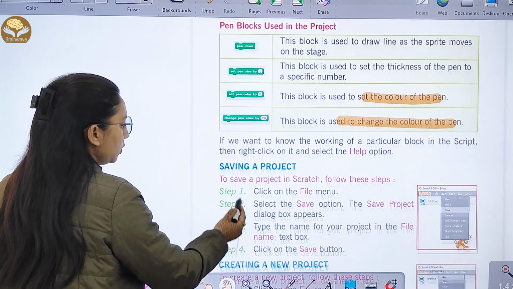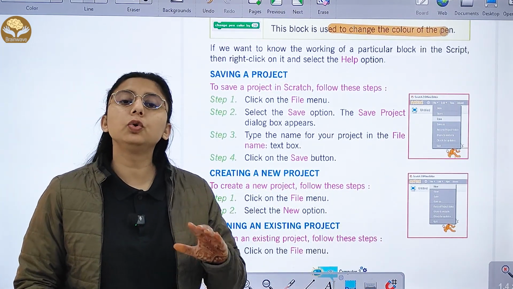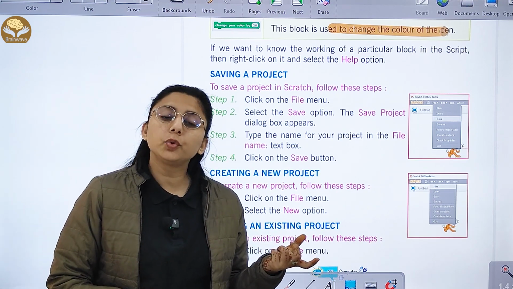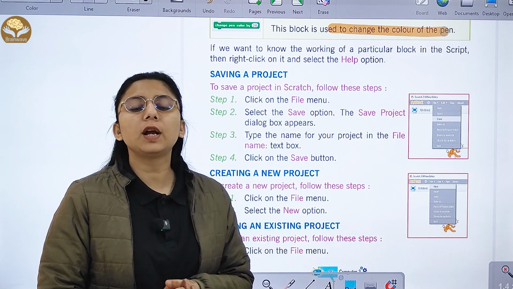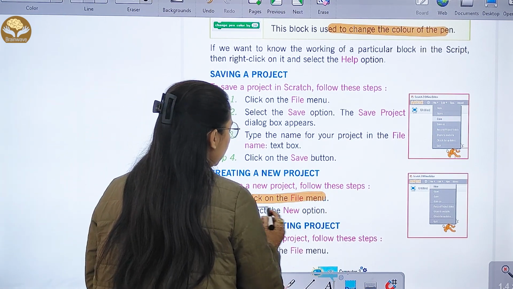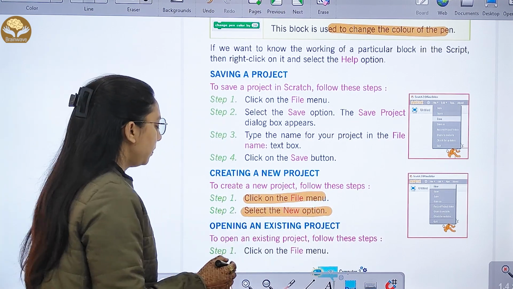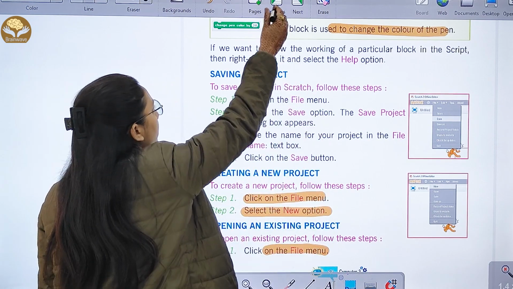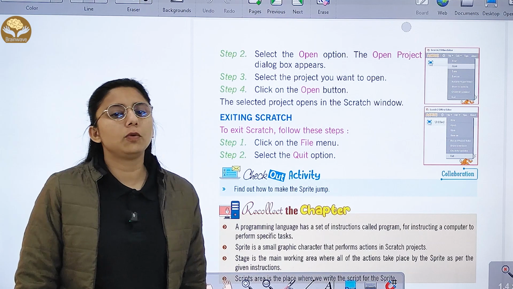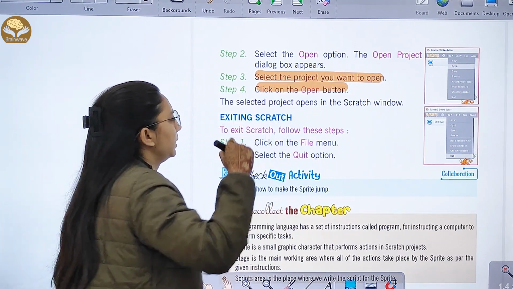Now, if you want to save a project, click on the File menu and go to the Save As option. As soon as you go to the Save As option, a dialog box will appear, and there you have to write the file name. Whatever name you want, you can write it over there and save your file. Now, creating a new project: click on the File menu, and there is the option New. You have to go to the New option. Now, opening an existing project: click on the File menu, right? Then select the Open option, and the Open dialog box will appear. Select the project you want to open and click on the Open button.